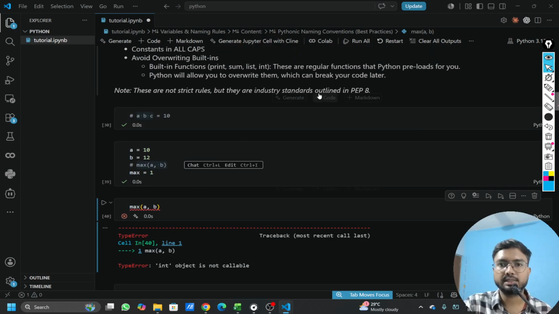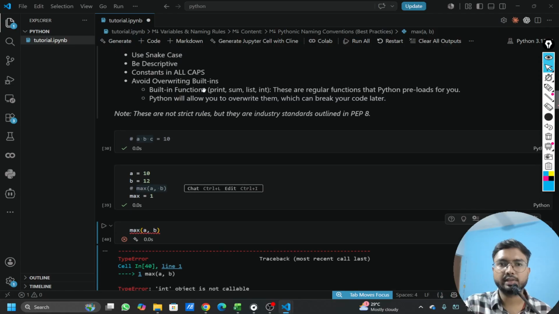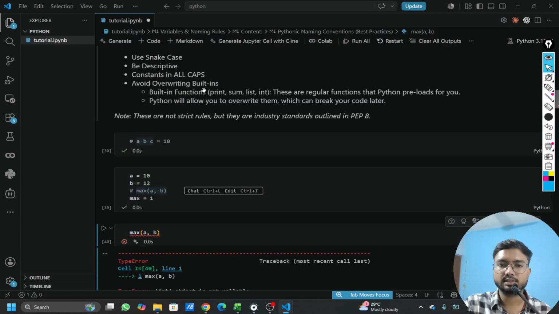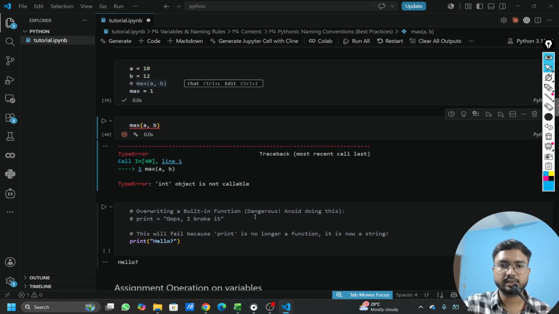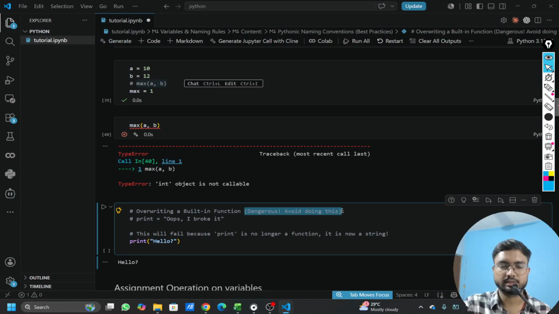That's why I have mentioned here that these are inbuilt functions which Python preloads for us. But if we try to override them, then it will break our code. If not now, in some future case, it is going to break for sure once that condition is hit. So it's a very important thing that we should understand: we should never override these, as it's very dangerous, and avoid doing this.